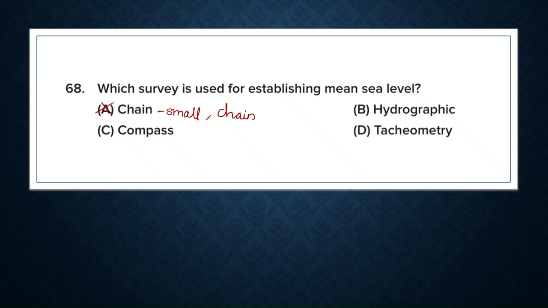Next one is hydrographic survey. This type of survey focuses on bodies of water, and it is used to measure and describe features like depth, tides, and seabed contours. It is critical for establishing mean sea level. If we need to measure the mean sea level, we need to do hydrographic survey. So our answer is option B.